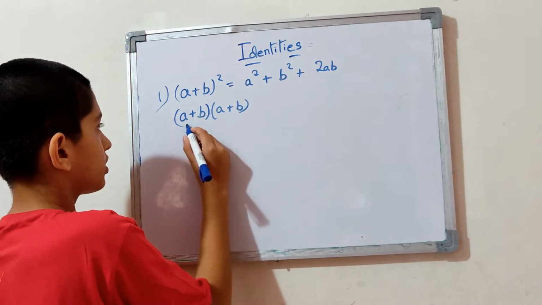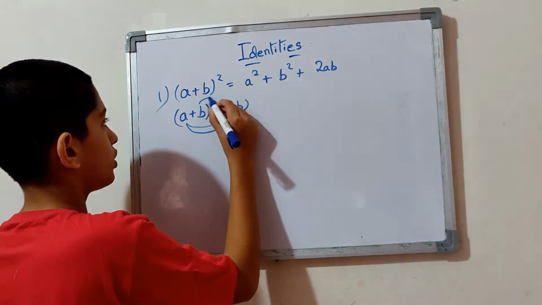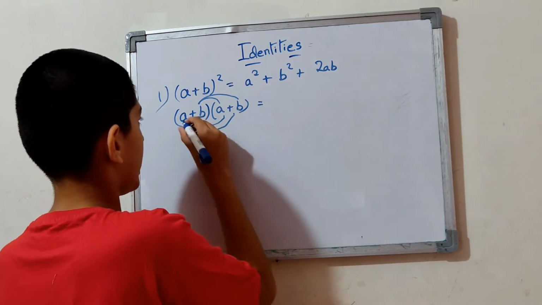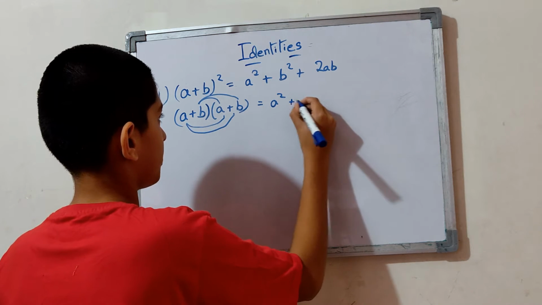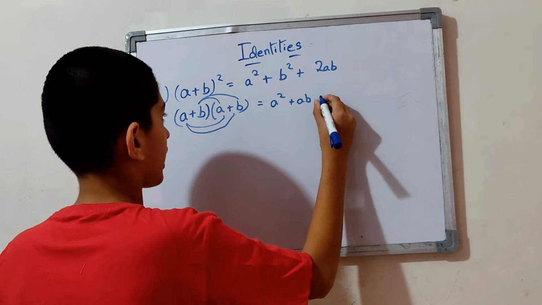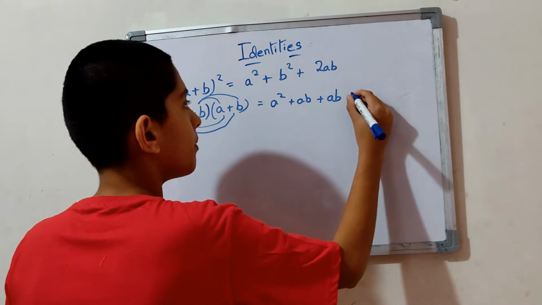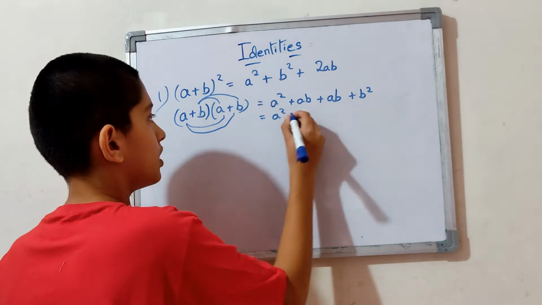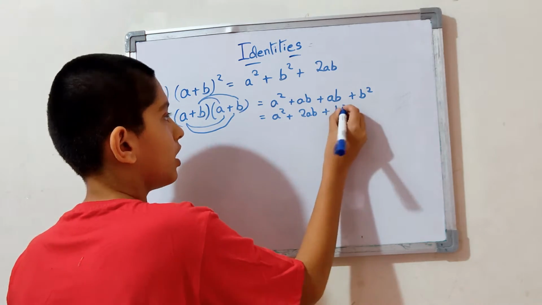And when you do this, a into a is a square, a into b is plus ab, and b into a is again another plus ab, and b into b is plus b square, which is a square plus 2ab plus b square.